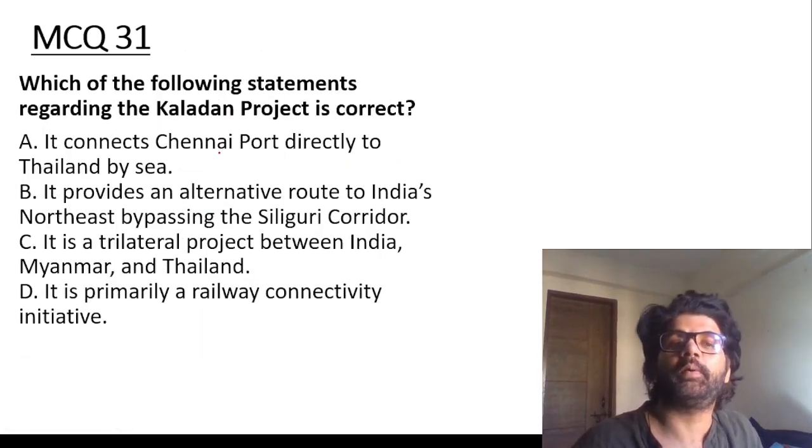Which of the following statements regarding the Kaladan project is correct? Provides an alternative route to India's northeast bypassing the Siliguri corridor.